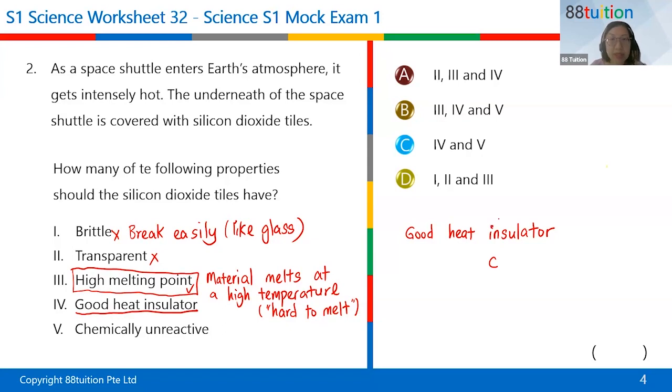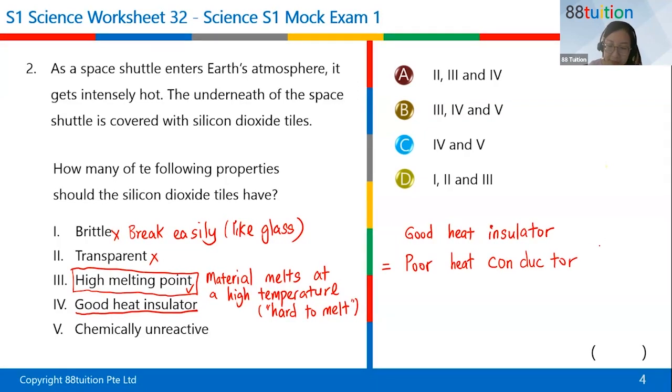The opposite word of insulator will be... Good job, Ziqi. Good job, Vidu. Except for the spelling, there's a typo, missing one letter. Good job, Heiyin. The rest, it is conductor. So the opposite word of insulator is conductor. So heat, I write heat. Now, the opposite of good will be poor. So if I say a material is a good heat insulator, I can also say it is a poor heat conductor. It's the same.